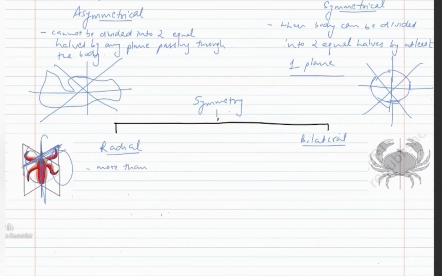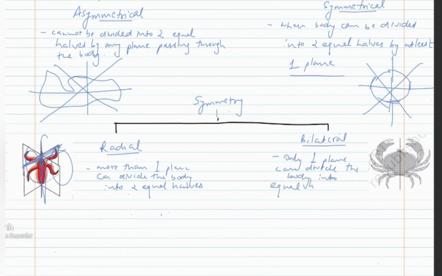More than one plane can divide the body into two equal halves, and only one plane can divide the body into two equal halves. The symmetry is known as bilateral symmetry. In this organism, only this plane can divide the organism into identical right and left parts.